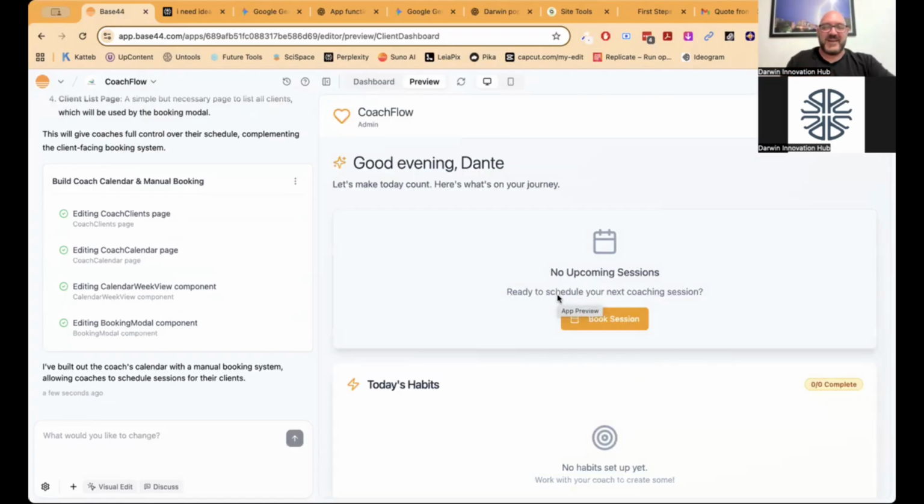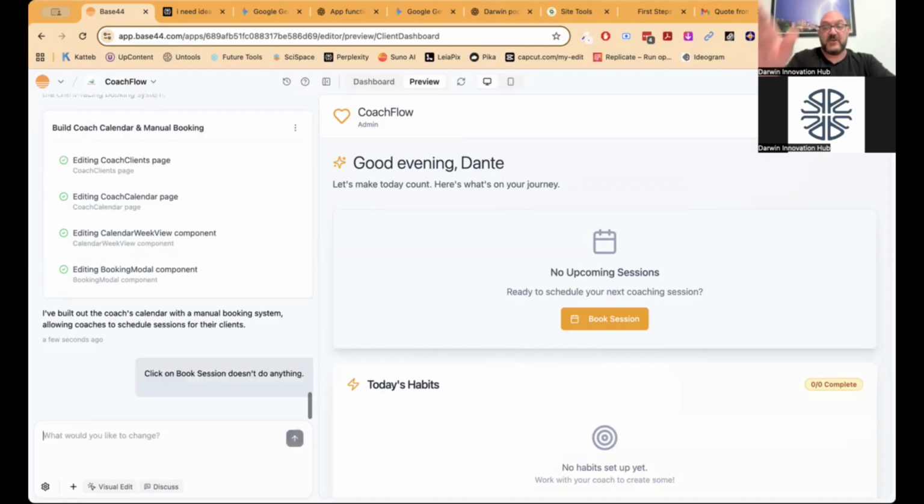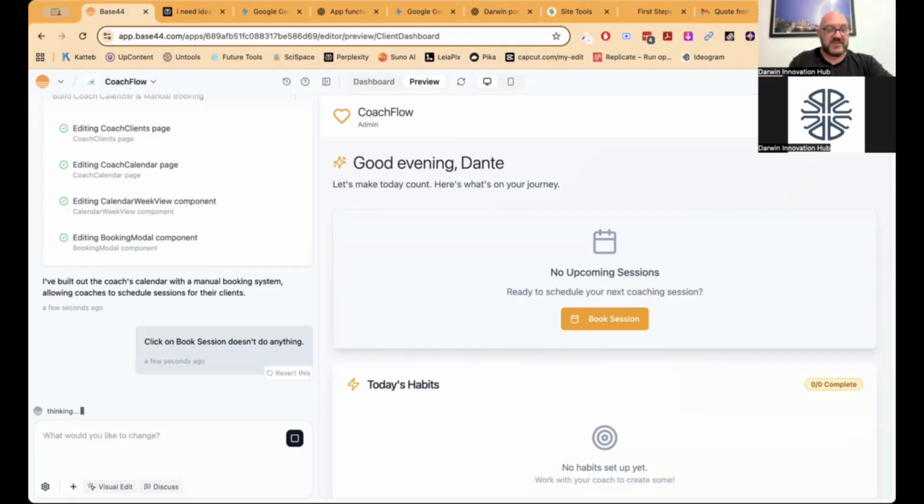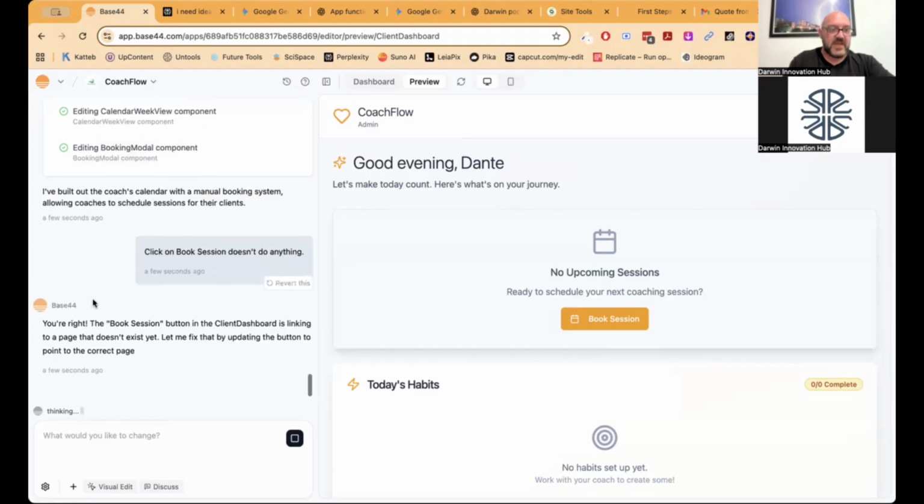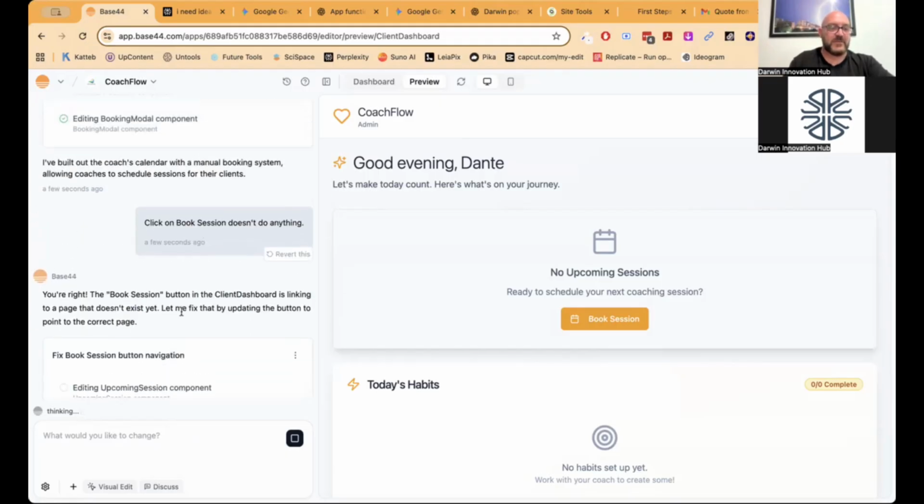So what it's done is it's basically taking this and building it out step by step. So booking the session, it's not clicking on there. So I can say clicking on book session doesn't do anything. What I'm telling it is it's got some errors, and I'm saying that doesn't work, fix it. So it's going to think about it, it's going to go, yeah, you're right. It doesn't actually fix because it's linking to a page that doesn't exist yet. Let me fix that by updating the button to point to the correct page.